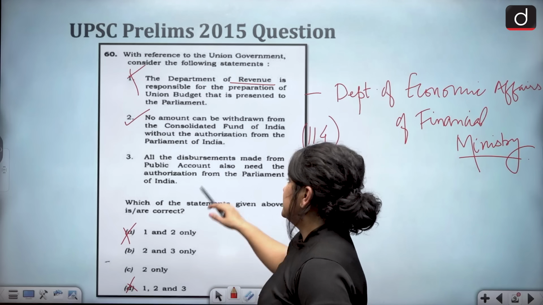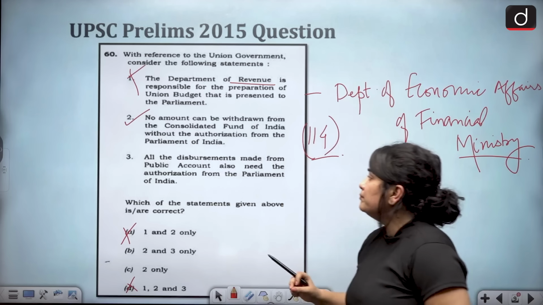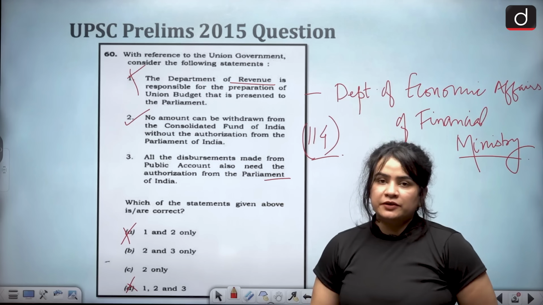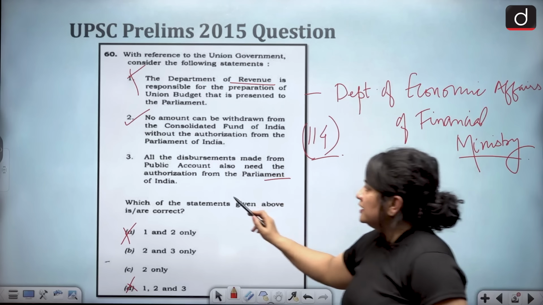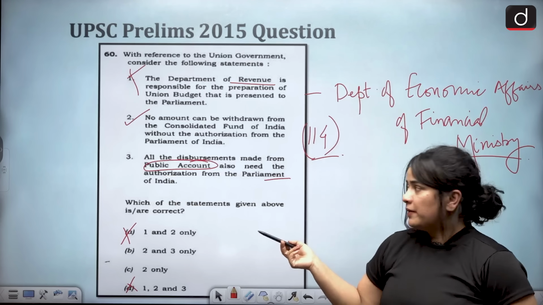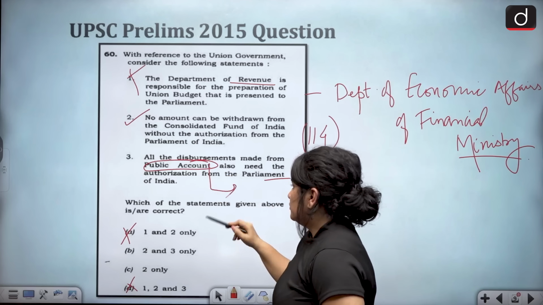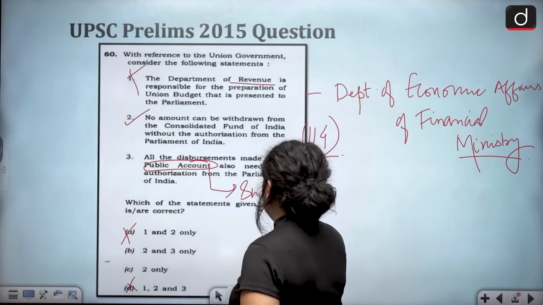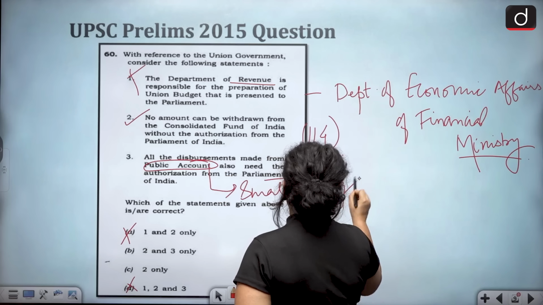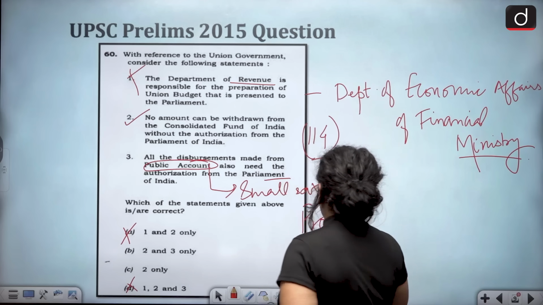The third statement says all the disbursements made from public account also need the authorization from the Parliament of India. Now, what exactly is the public account? Public account consists of, let's say, small savings or provident fund.